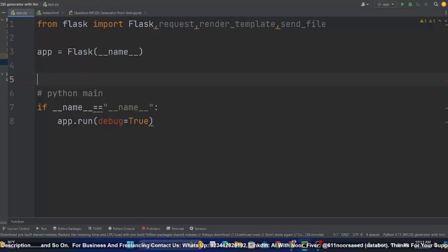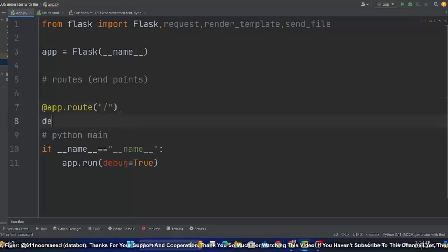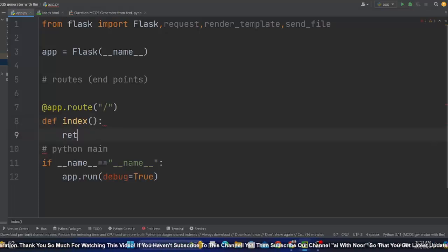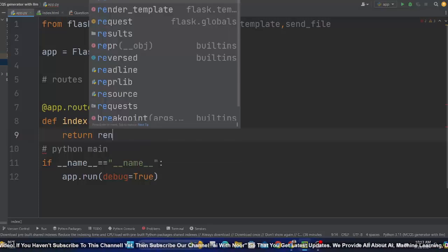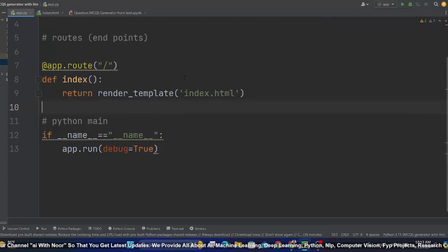Now I'll use some routes. These are also known as endpoints, or you can say APIs. So here I create a route which by default will not have any URL, and whenever someone comes to this function, like I name this function def, I want that it returns with the help of render template index.html. As simple as that. So this is an endpoint. The moment I run this app, it will redirect me to front end.